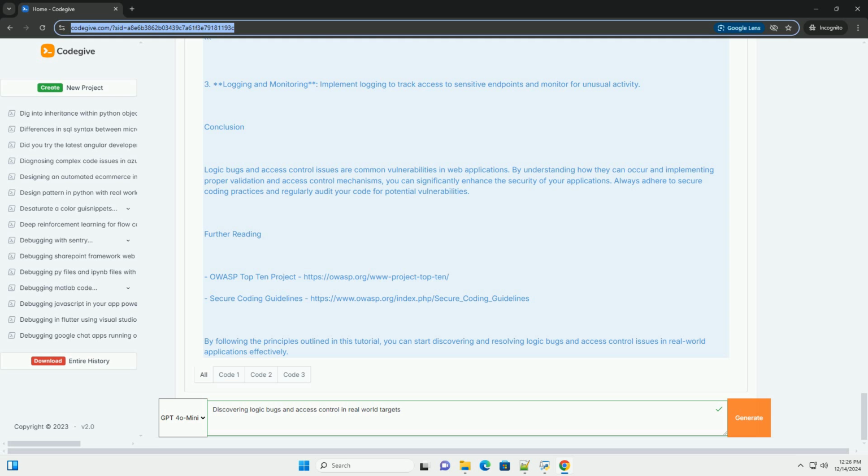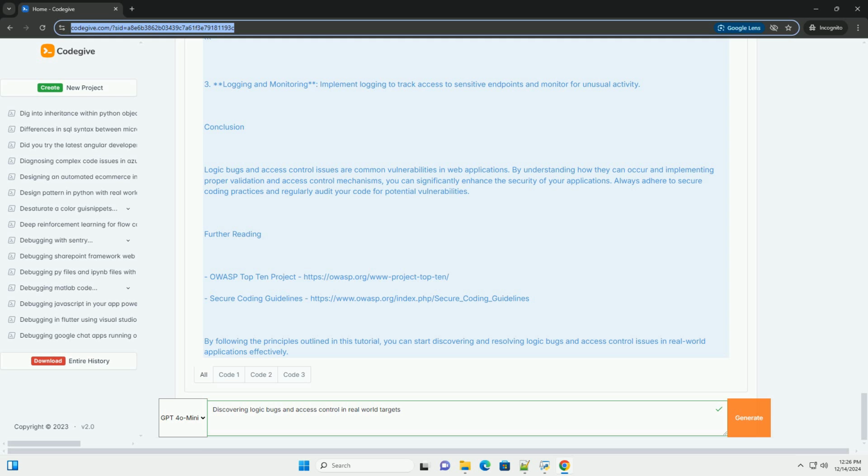If amount > self.balance: print "Insufficient funds", return. self.balance -= amount. Print f"Withdrew {amount}, new balance is {self.balance}". Example usage. account = BankAccount("Alice", 100). account.withdraw(150), correct behavior.